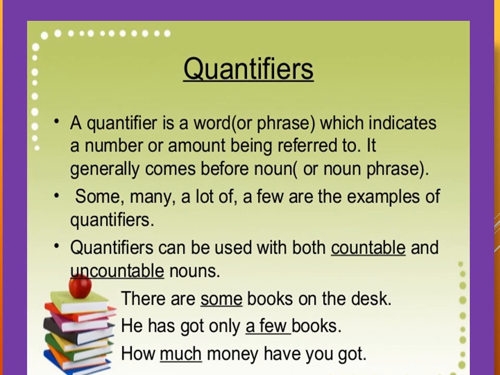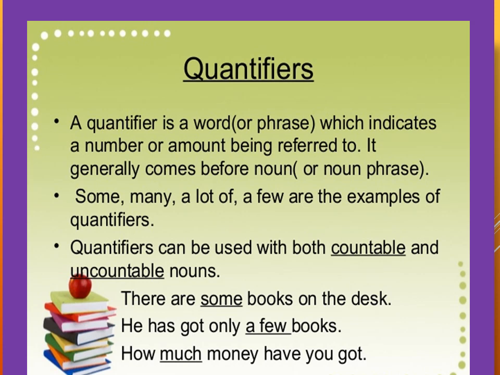A quantifier is a word or it can be a phrase which indicates a number or amount being referred to. The word quantifier itself gives you a hint: quantity. So it tells about the measure or the amount or the number. And where do these quantifiers sit? They generally come before a noun or a noun phrase.